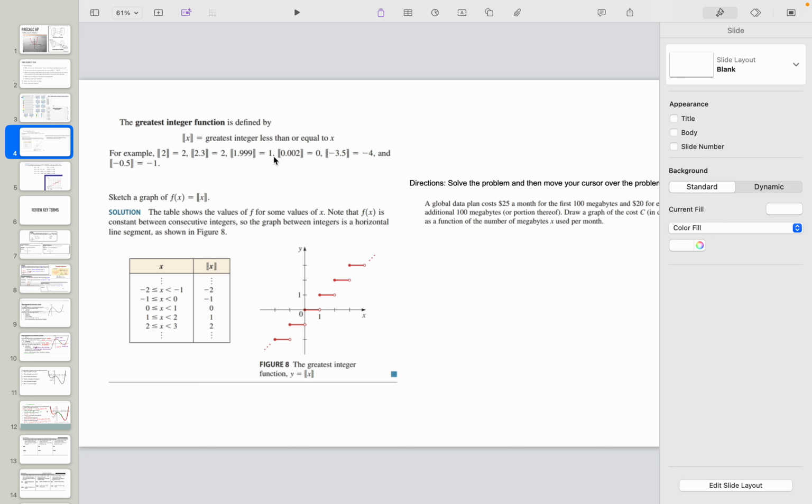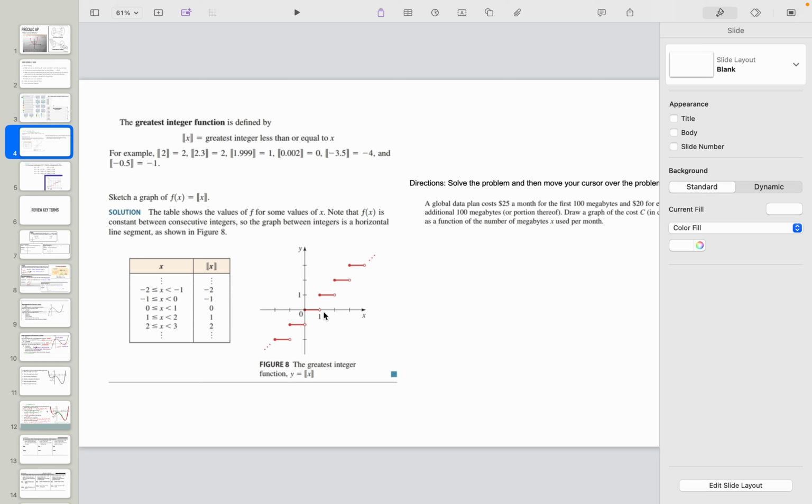So 1.99 goes to 1, 0.002 goes to 0, and -3.5. This is where it's tricky because this is a negative number. So it's going to go to -4. You have to see that this is past -3, so the greatest integer for it is -4. Then this shows a table of values of what's happening and the graph.